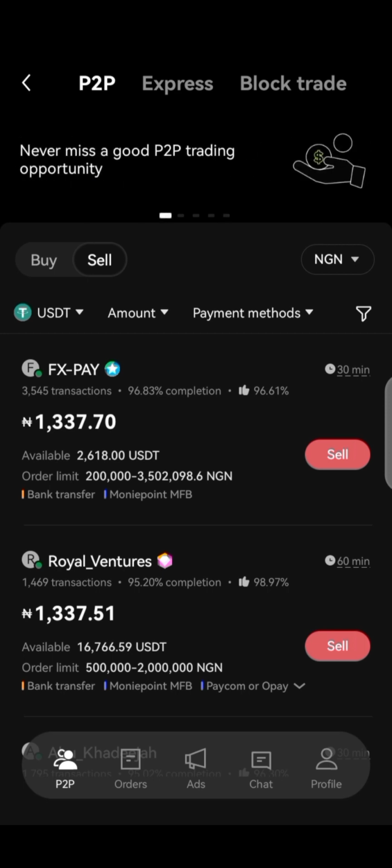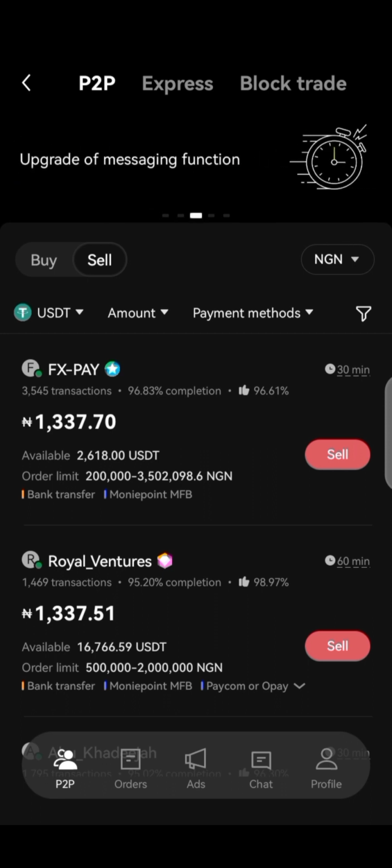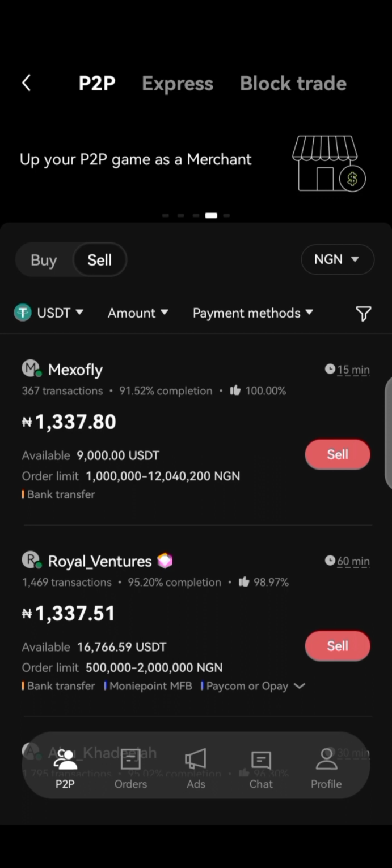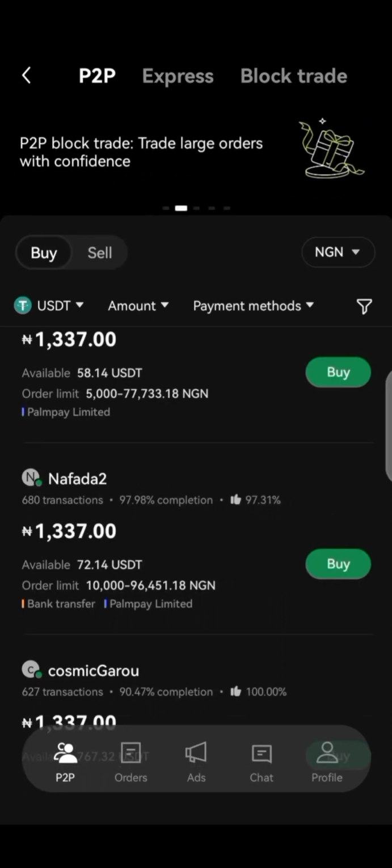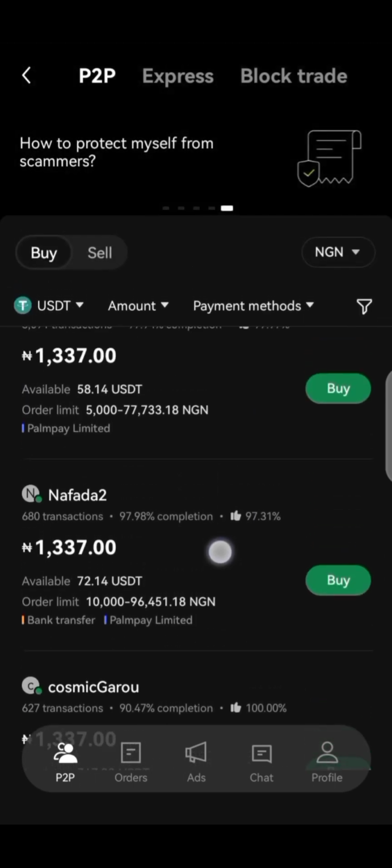You guys are going to be wondering, how am I going to make money from this arbitrage since I don't have up to this kind of amount? I'm going to show you what you need to do. We need to keep looking and buy from merchants who are selling to you very cheap, then go to the sell side and sell very high. You are not going to buy from one person.